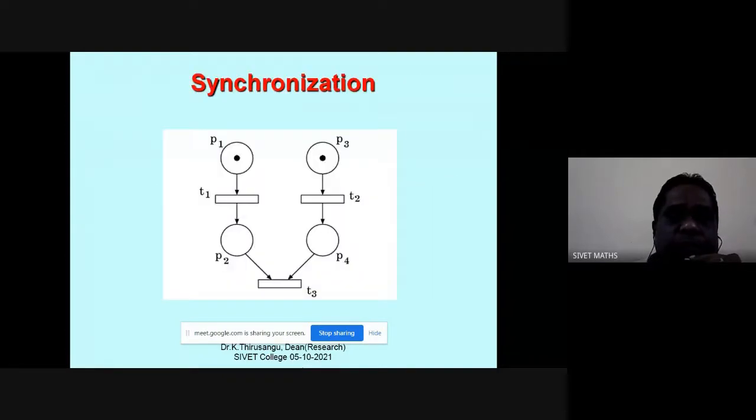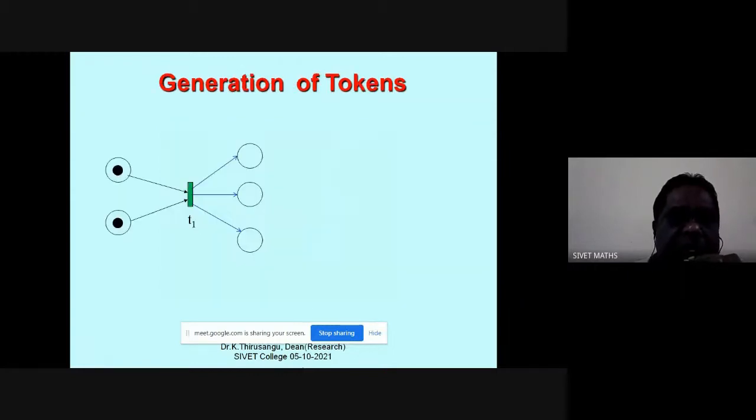Now, this is model synchronization. In the previous case, two tokens came out: one is destroyed, one is deposited to another. Now here, what will happen? Two inputs are there, but three outputs are there. So what will happen now?